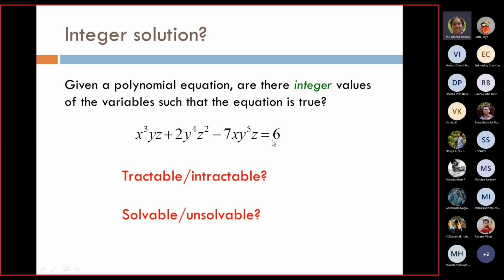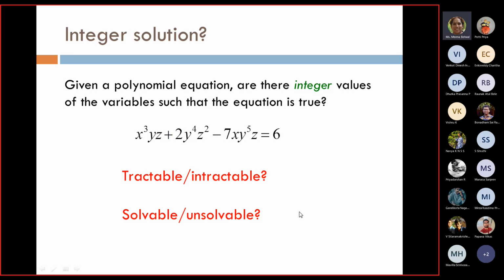So I say that it is not possible to find a solution. It is very difficult for me to verify also. If for one value I can verify, if I have some specific values of x, y, z, I can put them in the equation and verify that this is not satisfying, so this is not the solution. But for how long will I keep on trying? So that's why it becomes unsolvable.